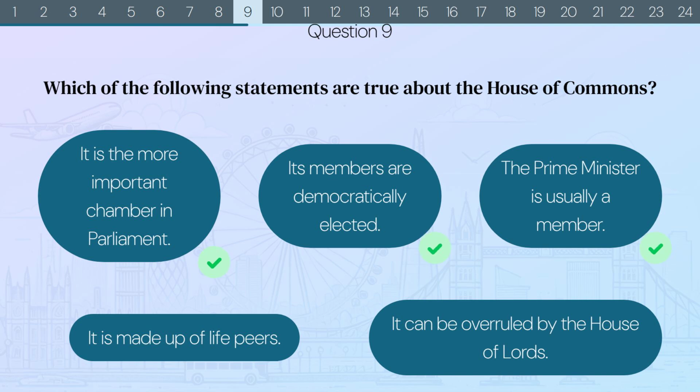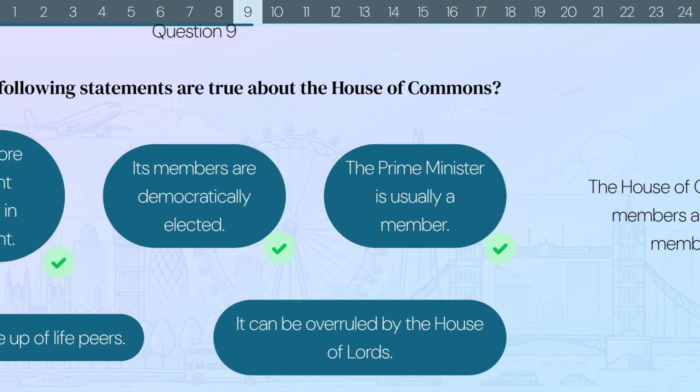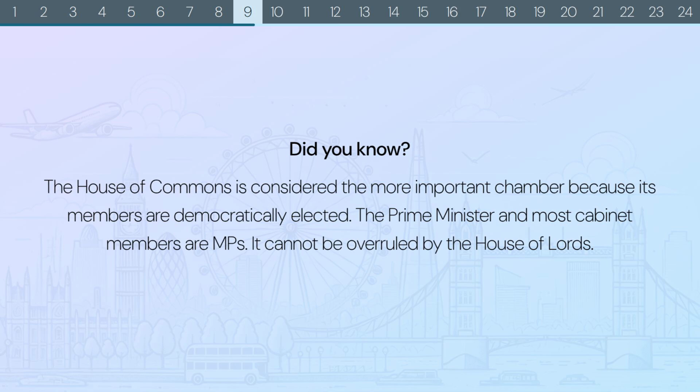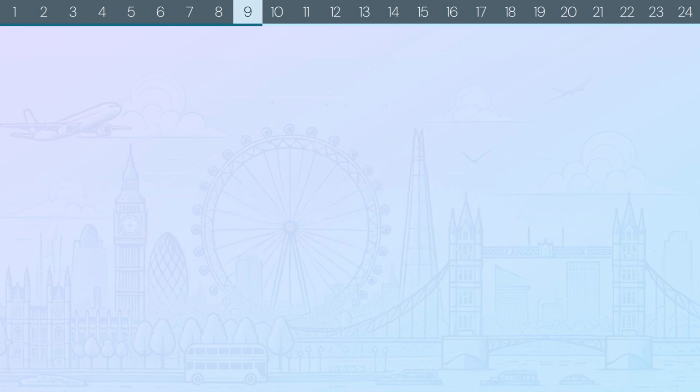The correct answers are: it is the more important chamber in Parliament, its members are democratically elected, and the Prime Minister is usually a member. Did you know? The House of Commons is considered the more important chamber because its members are democratically elected. The Prime Minister and most cabinet members are MPs. It cannot be overruled by the House of Lords.